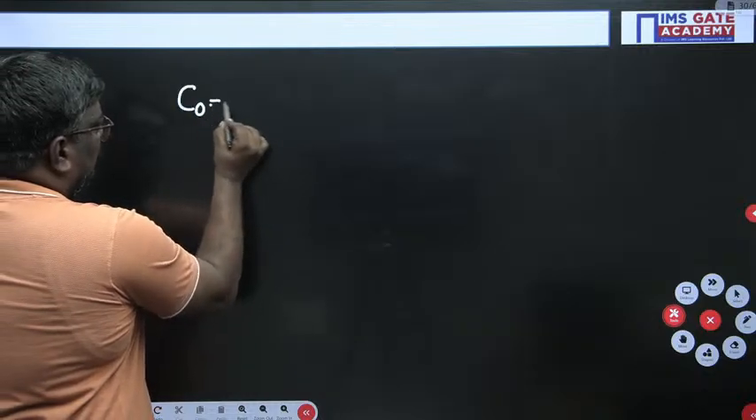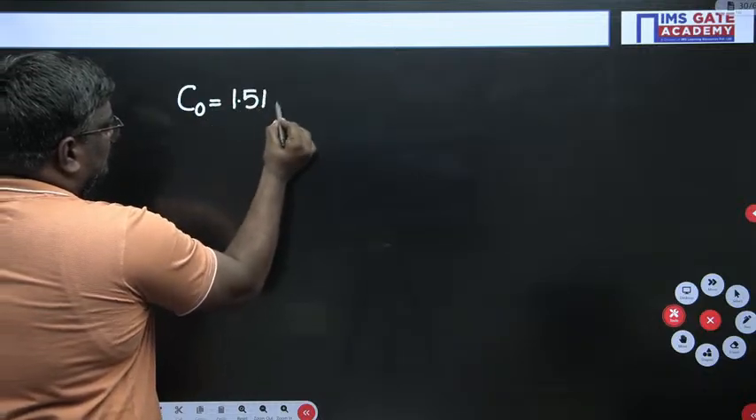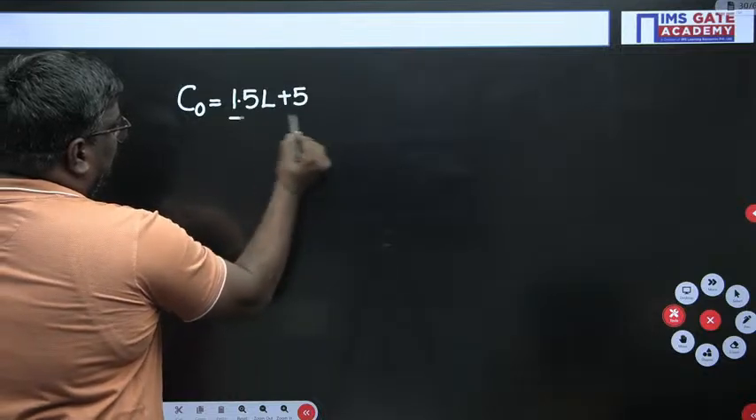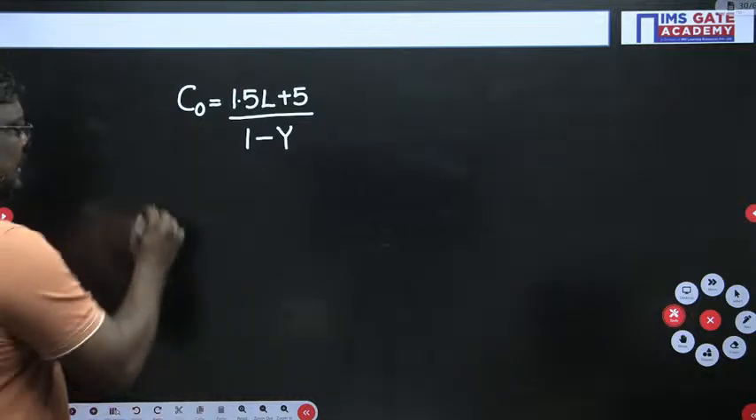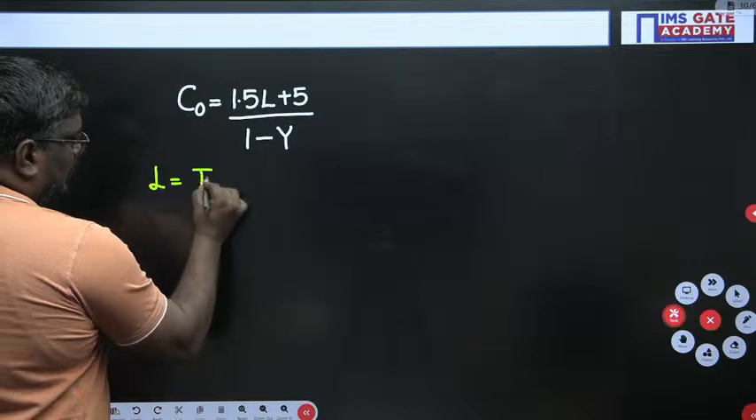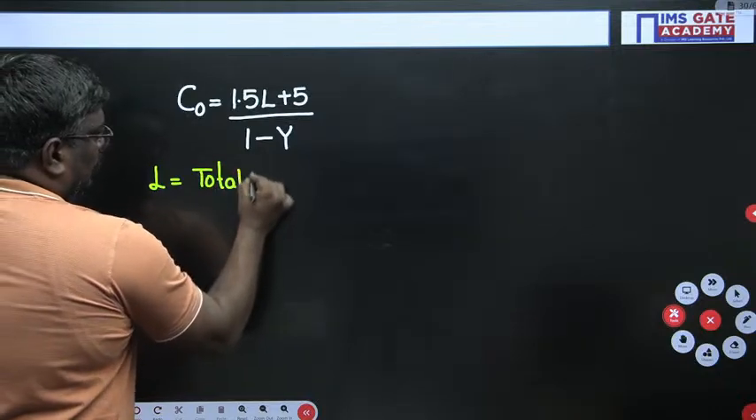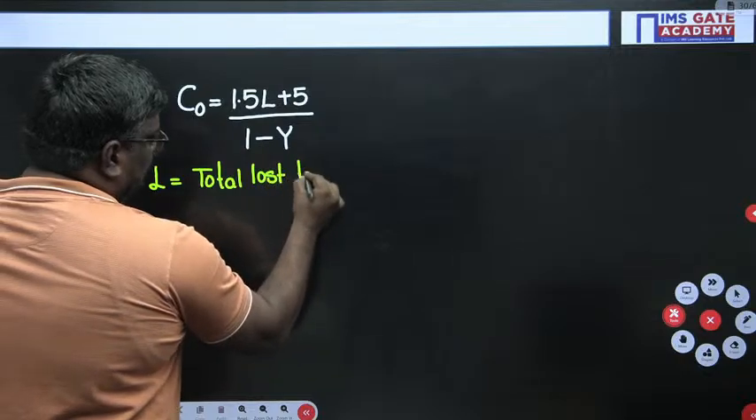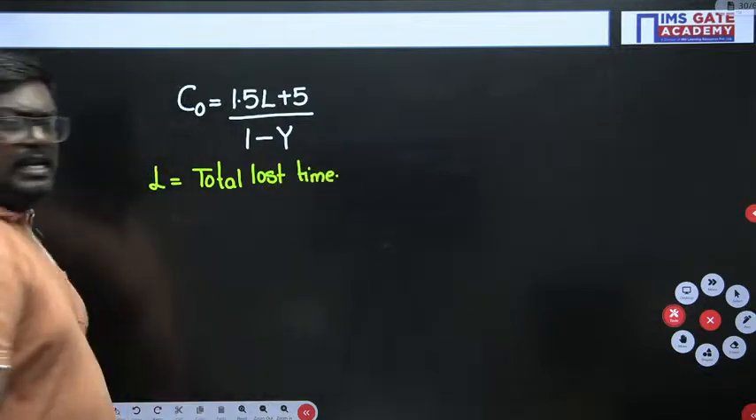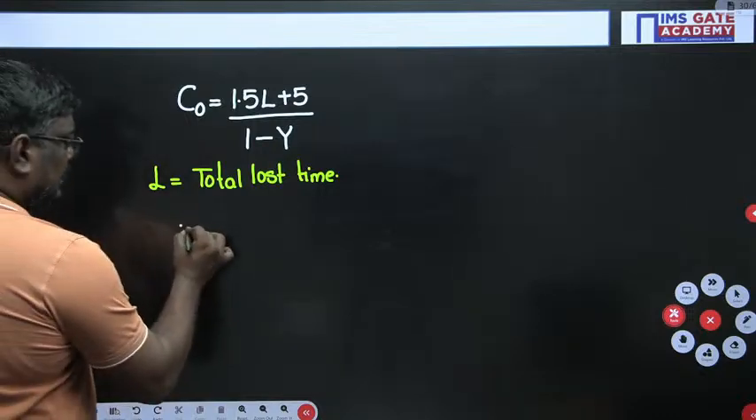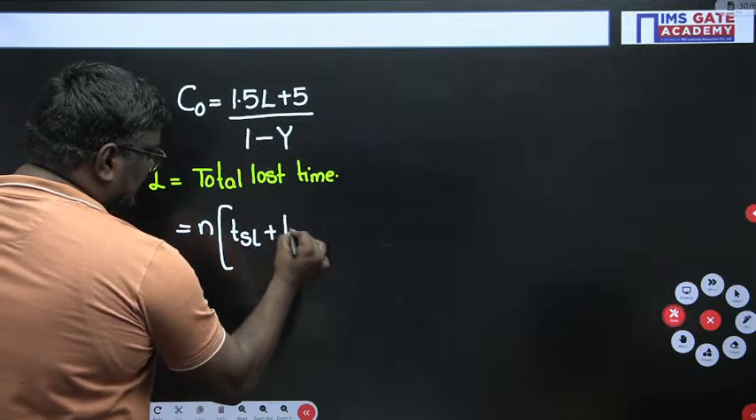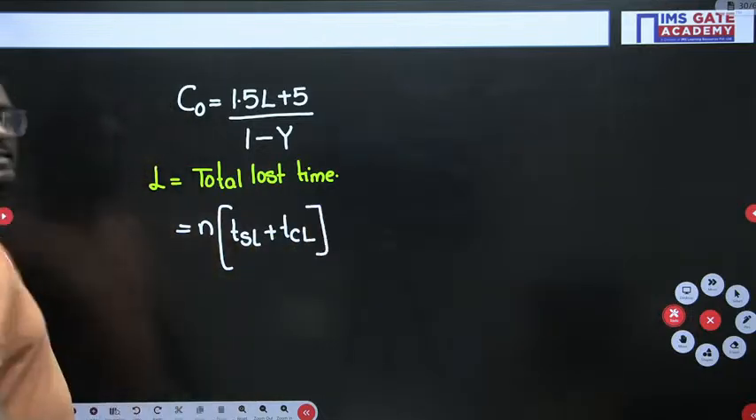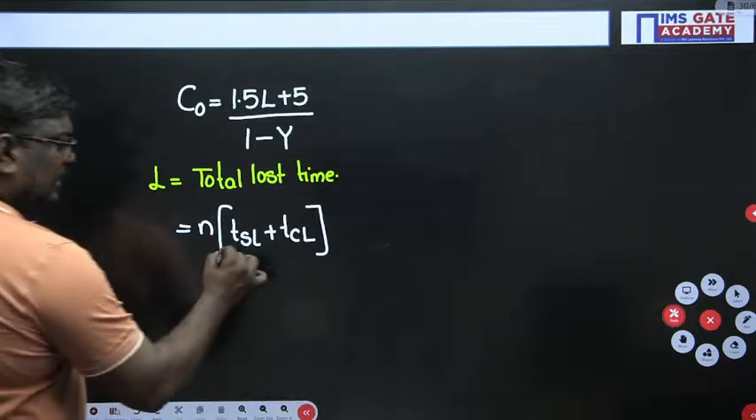Here, what is optimum cycle length? Here, C0 is given by the formula 1.5 L plus 5 upon 1 minus Y. This is the formula. Sir, what is L here? This is taken as total lost time. L is given as total lost time. Here total lost time is taken as N into TSL plus TCL. Now what is TSL here?